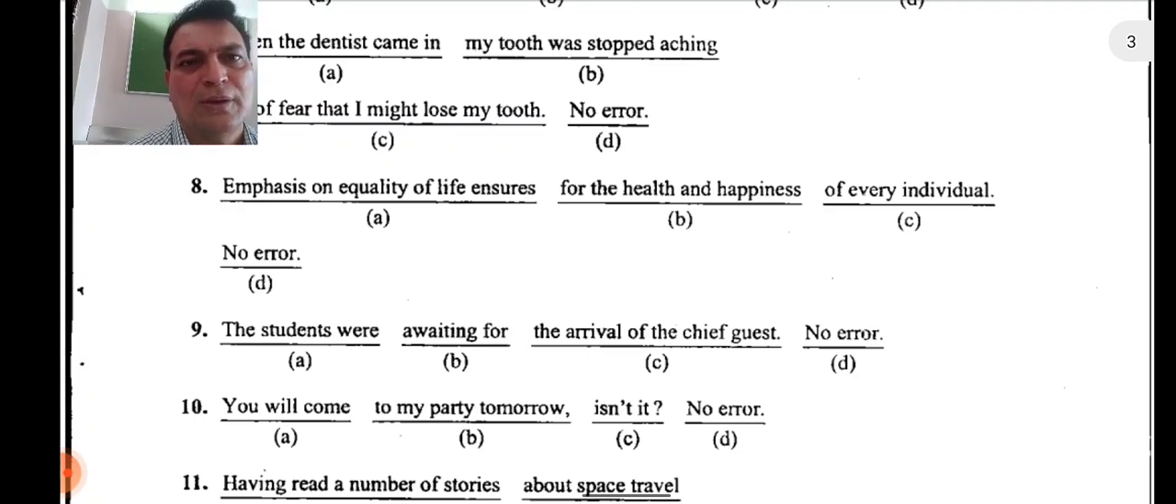Question number 9. The students were awaiting for the arrival of the chief guest. See, the students were awaiting, why should it come?